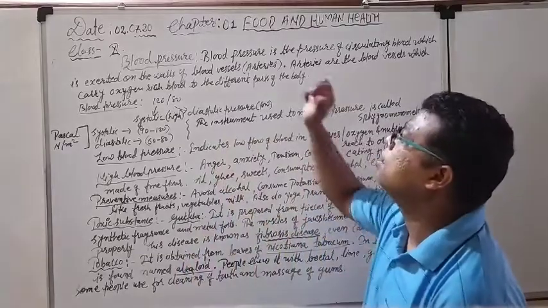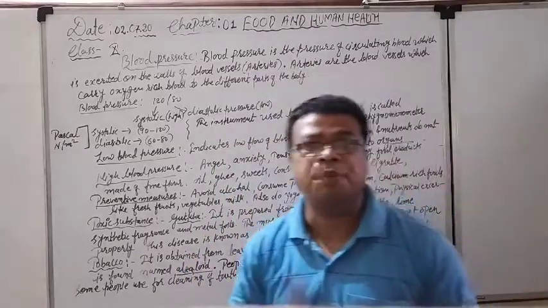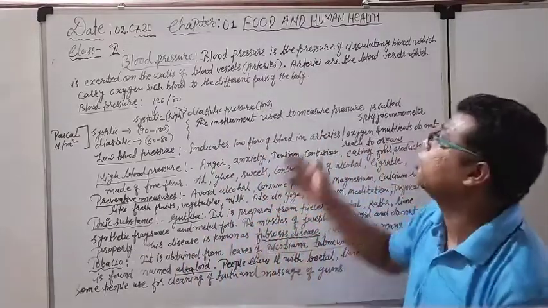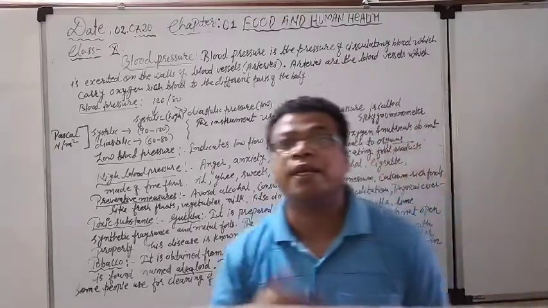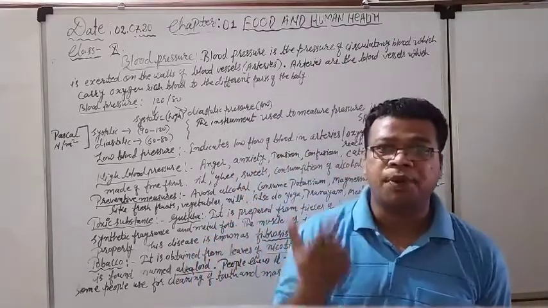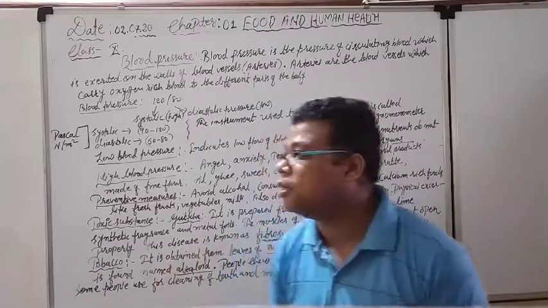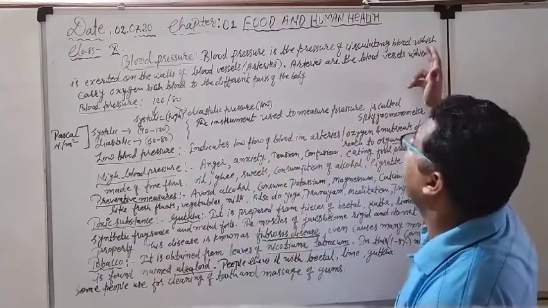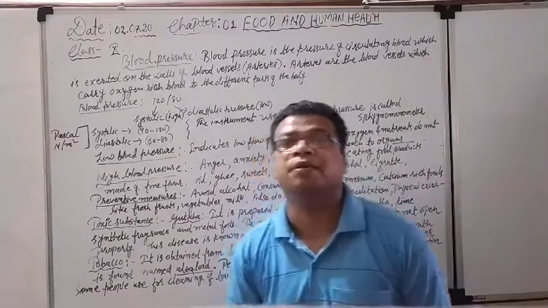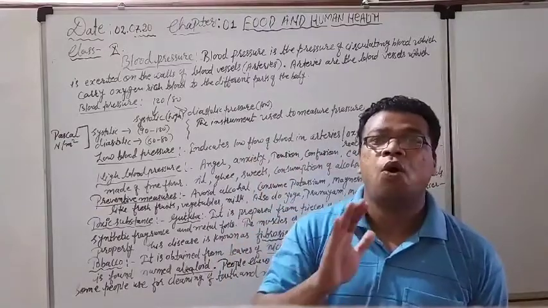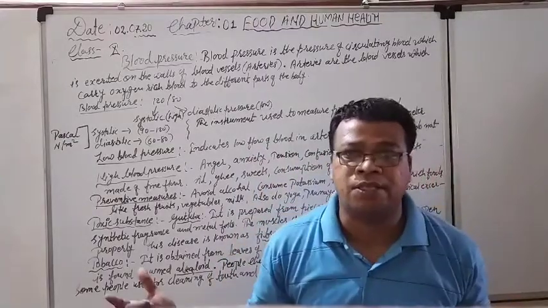Right now see what is the thing. Blood pressure is the pressure, but what pressure? It is the pressure of the circulating blood, which is exerted, which is applied, on the walls of the arteries.